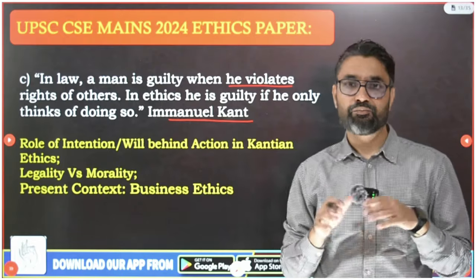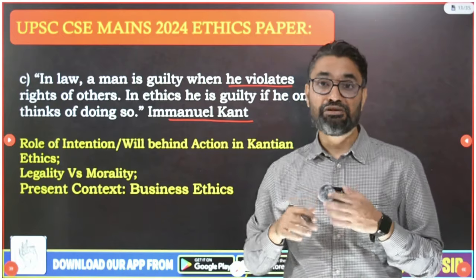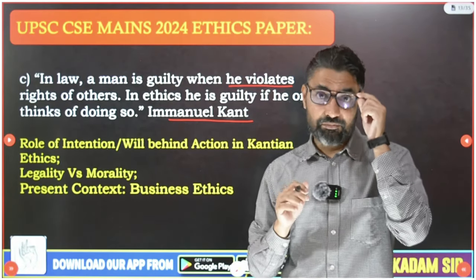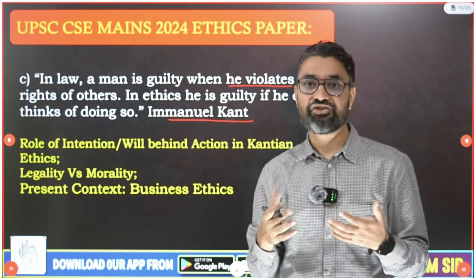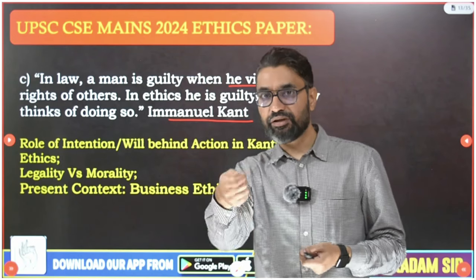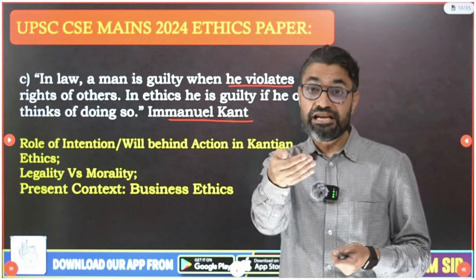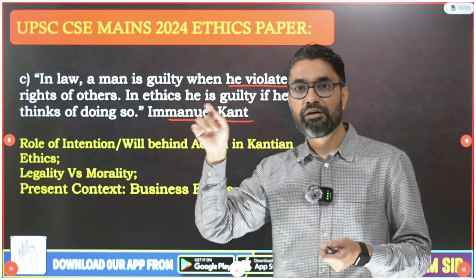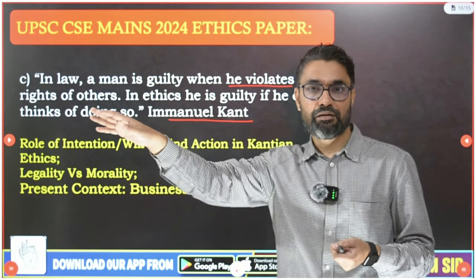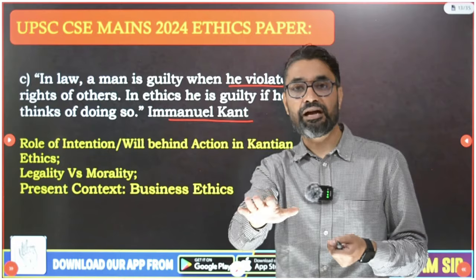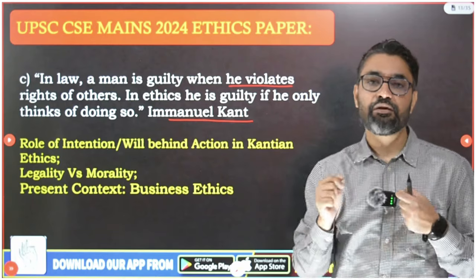So in Kant's theory, guys, what matters to Kant is not ends, what matters is means. And for Kant, means are more important, of more significance. And even in means, what Kant said is that what matters is not the means, but even the will behind action, the intention behind action. So if a terrorist comes and asks you where the school is, your action is lying, but lying is not bad because the intent behind the action is to save lives. So what matters is not even the action, whether you will be able to save life or not doesn't matter. The action of lying doesn't matter. What was the intention? You lied to save a life. So that intent behind action is more important.